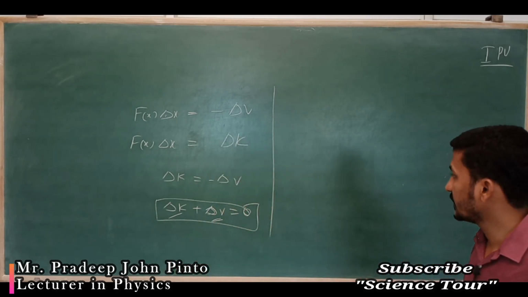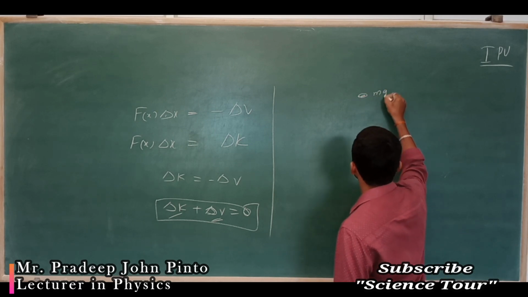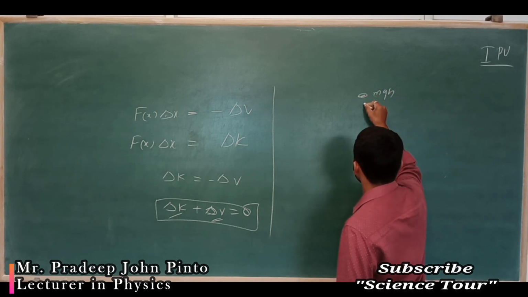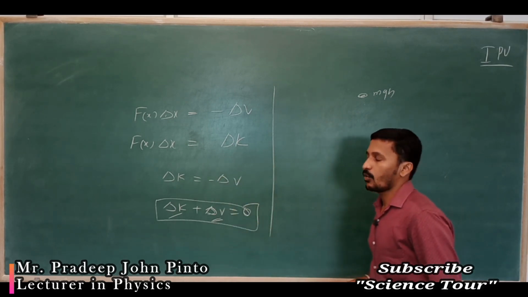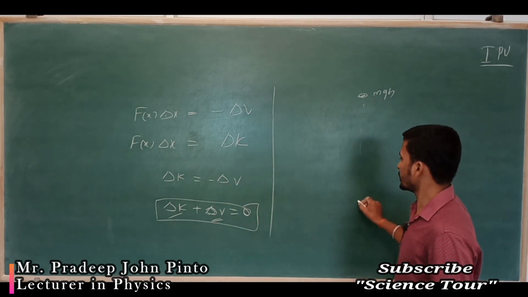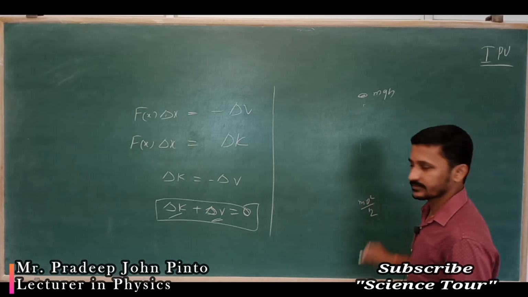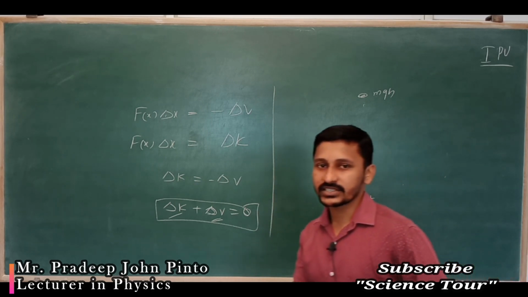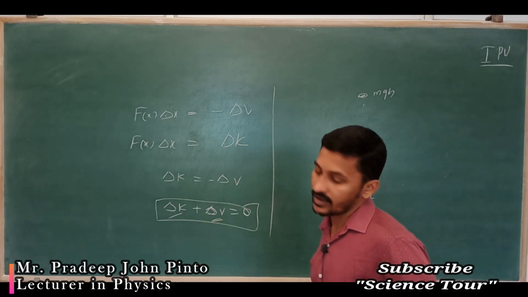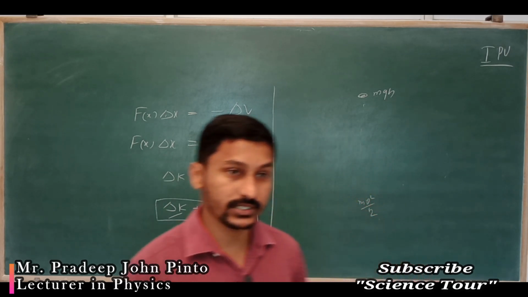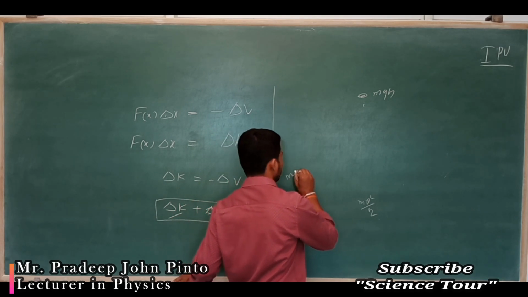The meaning is, if an object here has potential energy mgh, and I drop that object, it will fall. All potential energy is converted into kinetic energy, right? That means interconversion of energy takes place, and this is called mechanical energy.